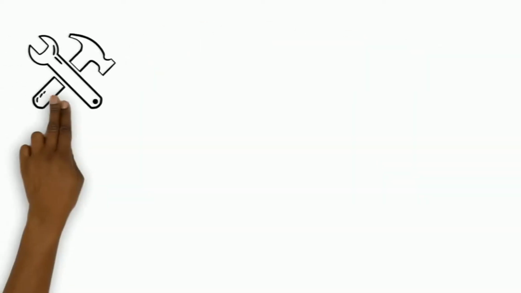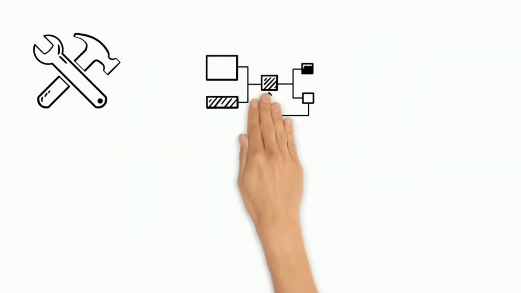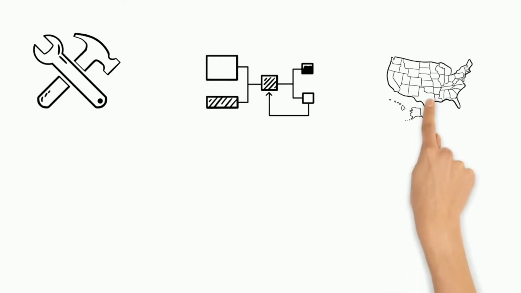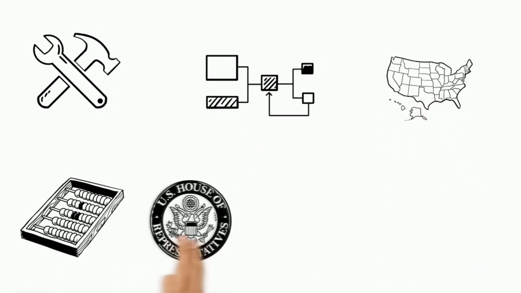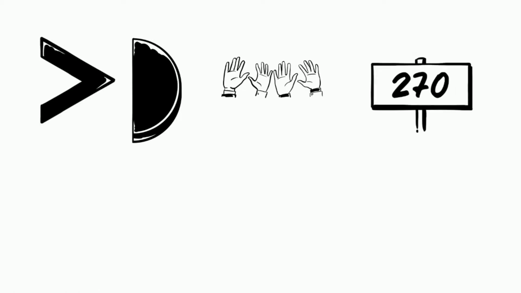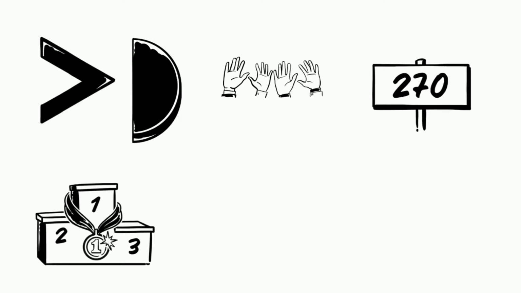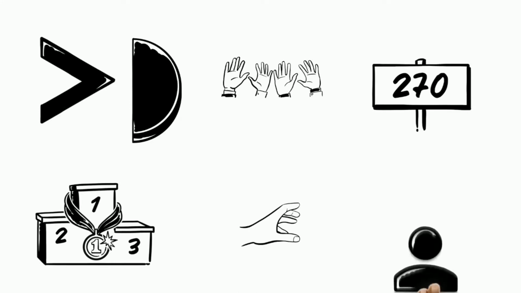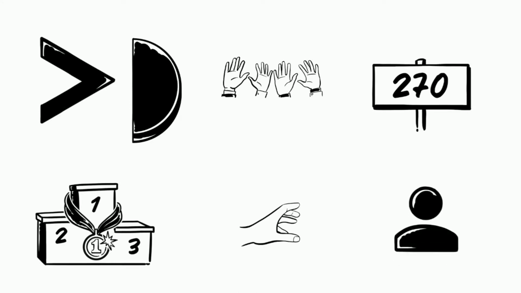So how does this system work? In the Electoral College system, each state gets a certain number of representatives in Congress. Each elector casts 1 electoral vote following the general election. There are a total of 538 electoral votes. The candidate that gets more than half of the votes, so 270, wins the election. The winner takes it all, meaning the person with more votes gets to keep those states' votes.